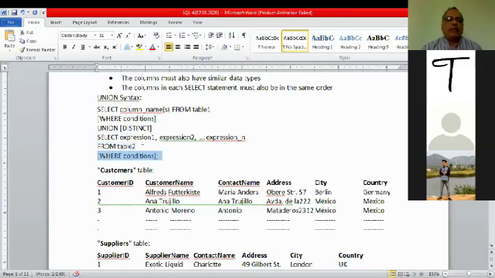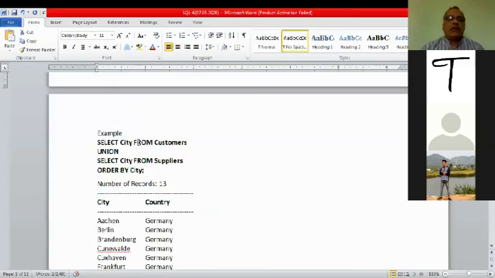Now how to apply? Select CT field from customer table, union, select CT field from supplier table. Order by CT, it is optional. They have made it order. So CT from customer and CT from supplier will be taken.